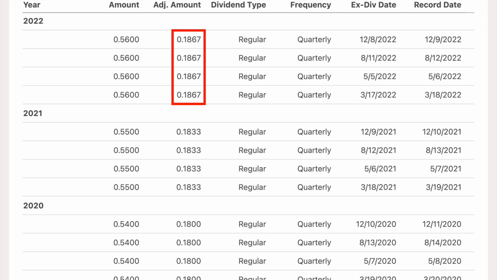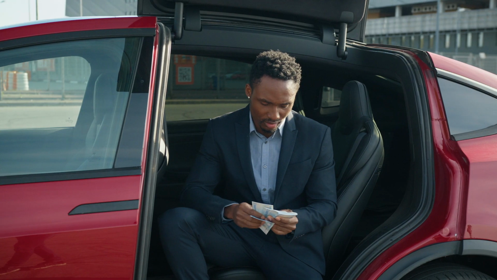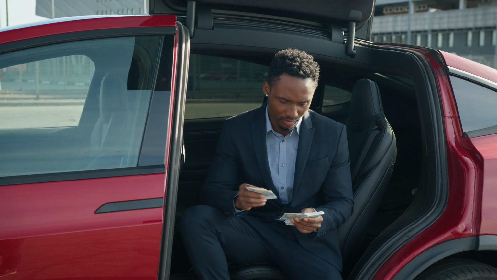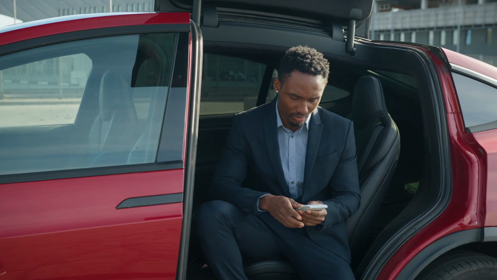Holders of Walmart stock didn't collect less in dividends. Their 1 share turned into 3, and owning 3 shares paying 18.67 cents each still resulted in them getting a reported 56 cents. I know it might be confusing, but keep in mind that when splits do happen, you will not be collecting less dividends. Your distributions will remain the same.